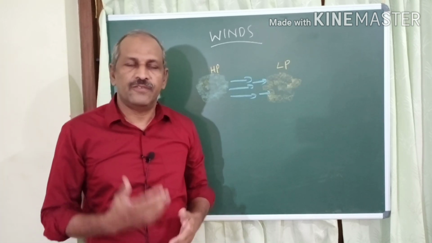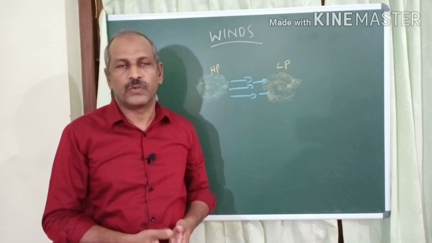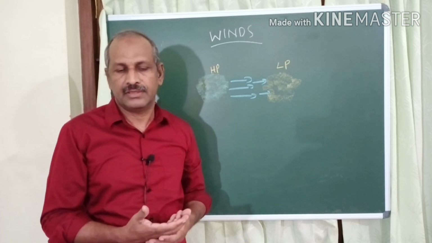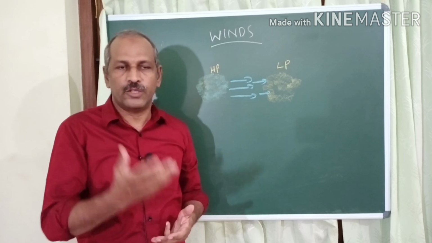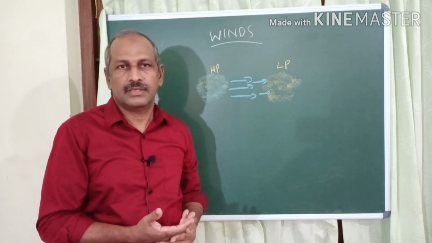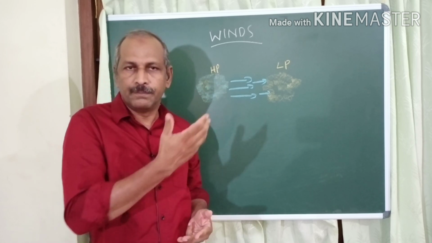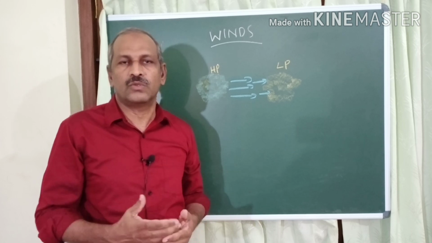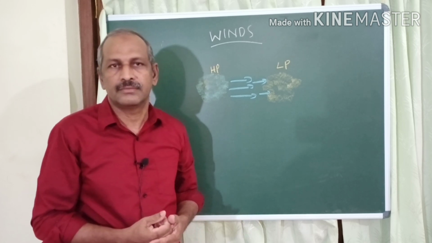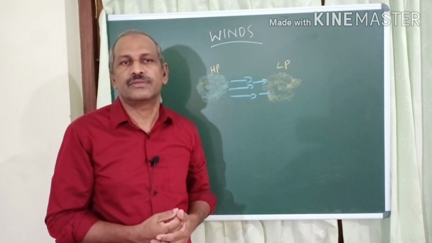There are different types of winds, ranging from a little breeze that may cause only the leaves to flutter, that you may see in the garden, to a cyclone. That cyclone may cause widespread damage, uprooting trees.